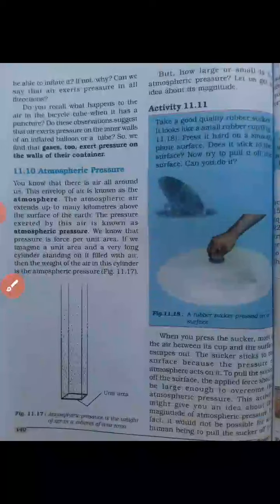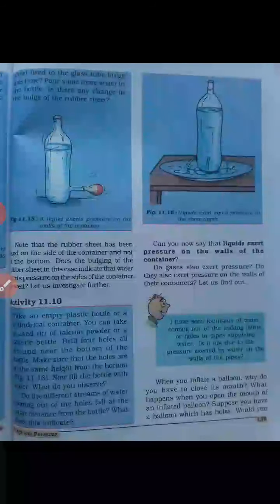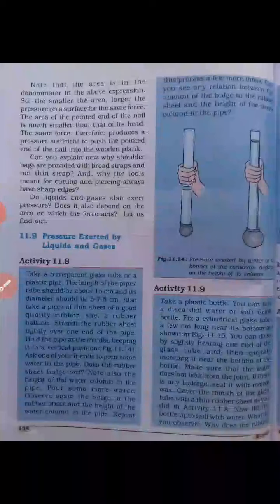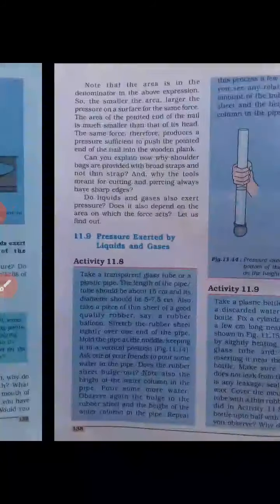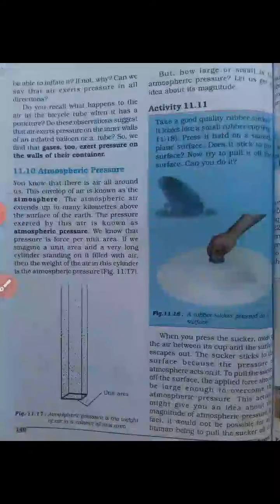Okay. Now the application of this pressure: you can see that liquids exert pressure as we have done in this activity. And other than that, there is air above your head. All of you are aware of the earth and its structure, and air is there above our head to some kilometers, and some weight is exerted by the air above our head.